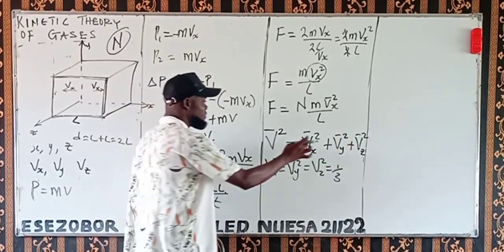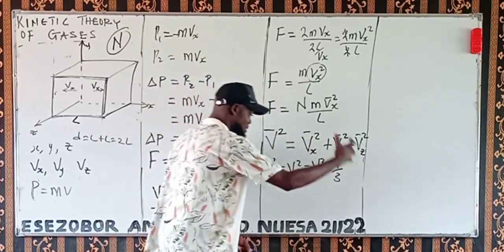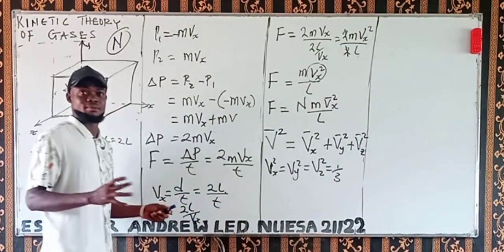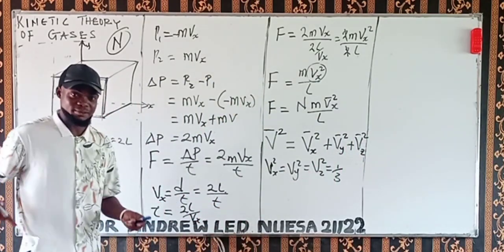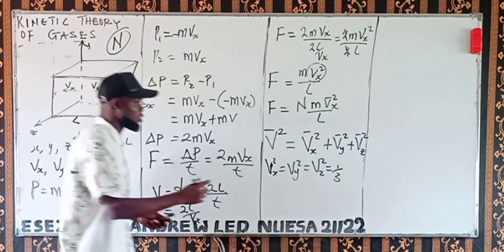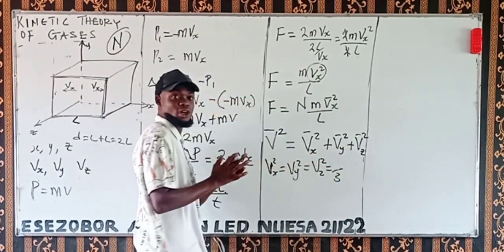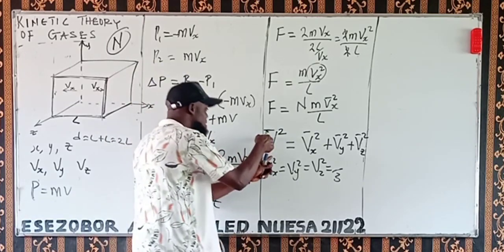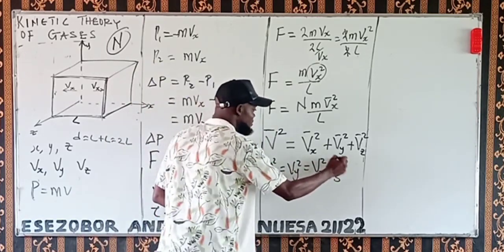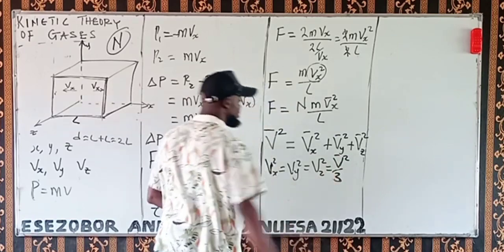If we assume the velocities to the x, y, and z are the same because they move in constant random motion, you add them and you have 3 of them. So one of them will be V bar squared over 3.